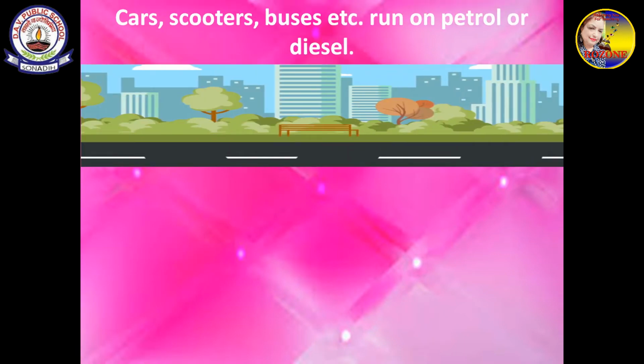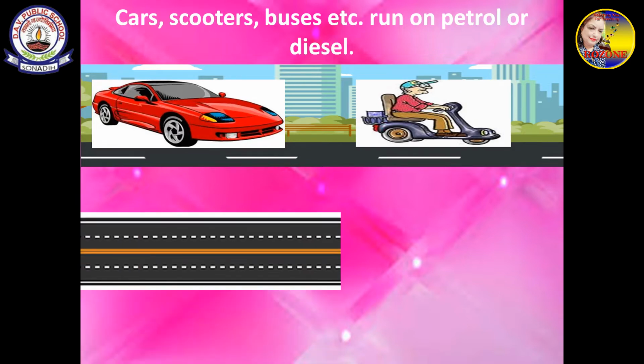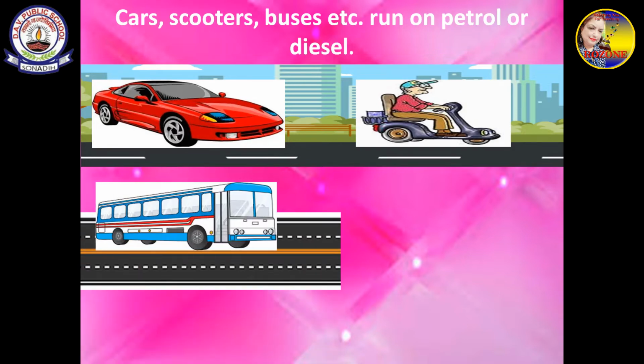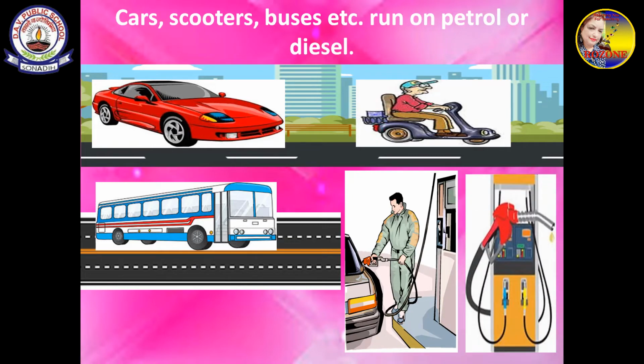Cars, scooters, buses, etc. run on petrol or diesel. These are the fuels that are used in these means of transport, and then they move. So, without petrol or diesel, they will not be able to move.